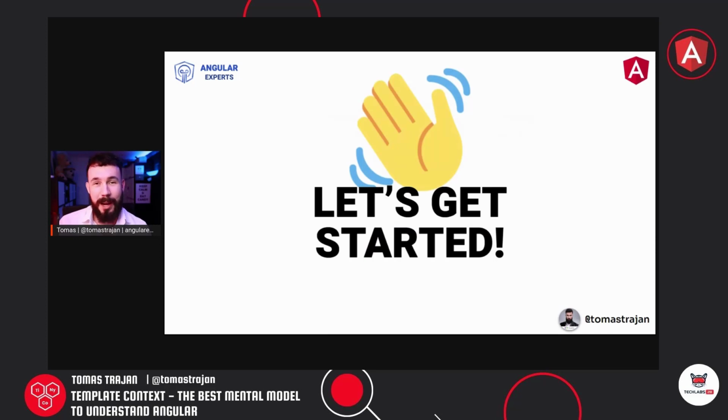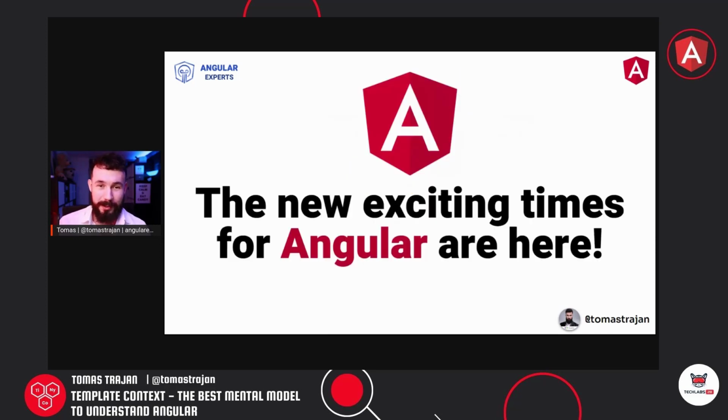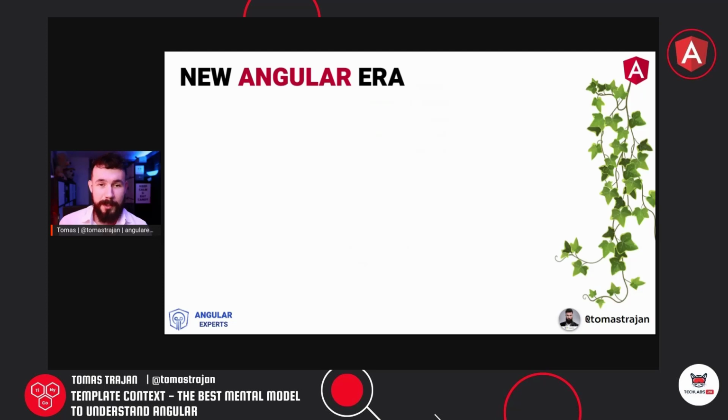But now it's time to hop into the topic. As you are probably aware, these are exciting times for Angular because with the last couple of releases, namely Angular 14 and Angular 15, there have been quite some big changes. First of all, the View Engine was removed, and now we are in the pure Ivy world, which means that Angular is now only shipping with the Ivy rendering engine.